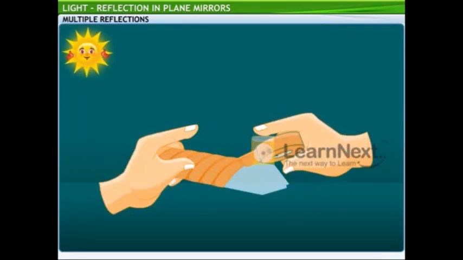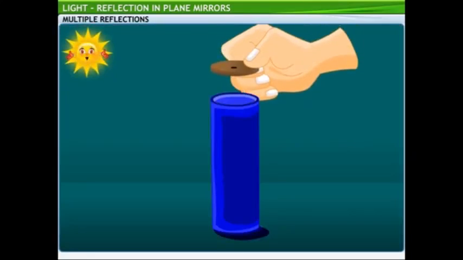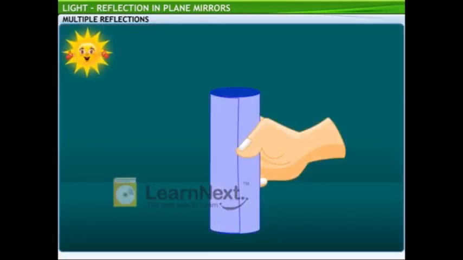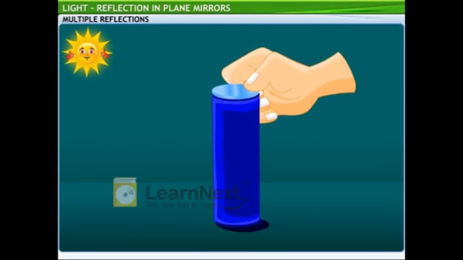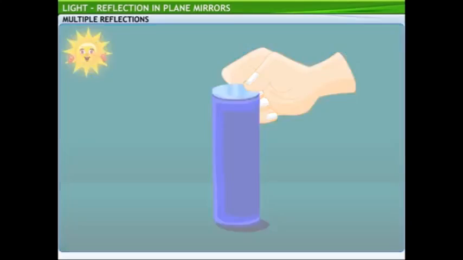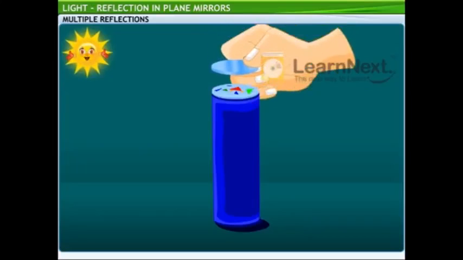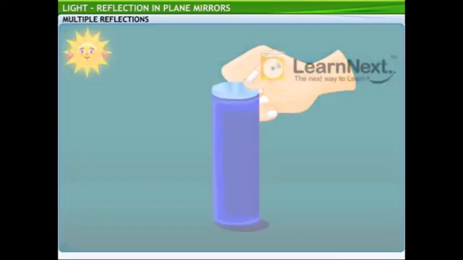Join the 3 strips of mirror to form a triangle and fix them using the adhesive tape. Fix the mirrors into a circular tube made from the chart paper. Close one end of the tube with a cardboard disc which has a hole in the middle. Paste a transparent paper on the disc. Invert the circular tube. On the other end, fix the plain glass disc and put colored pieces on it. Then, close the end with the ground glass. The glass pieces should be small enough to move between the plane and the ground glass discs.